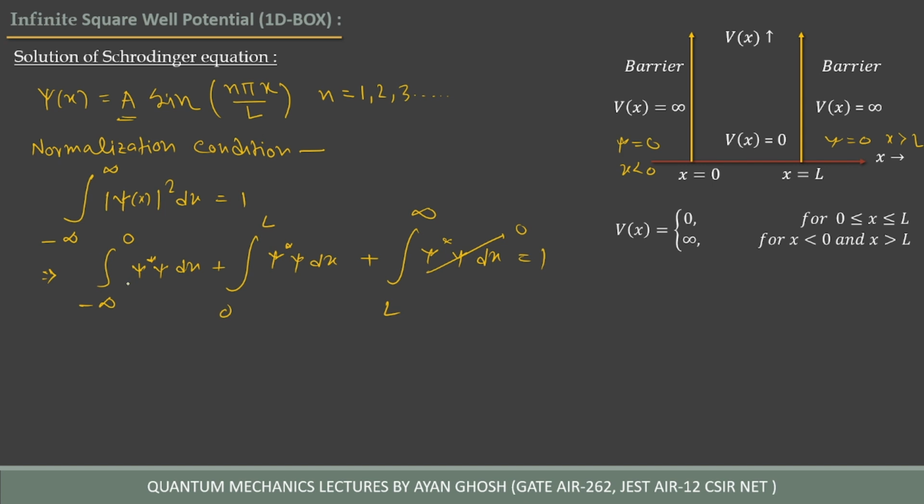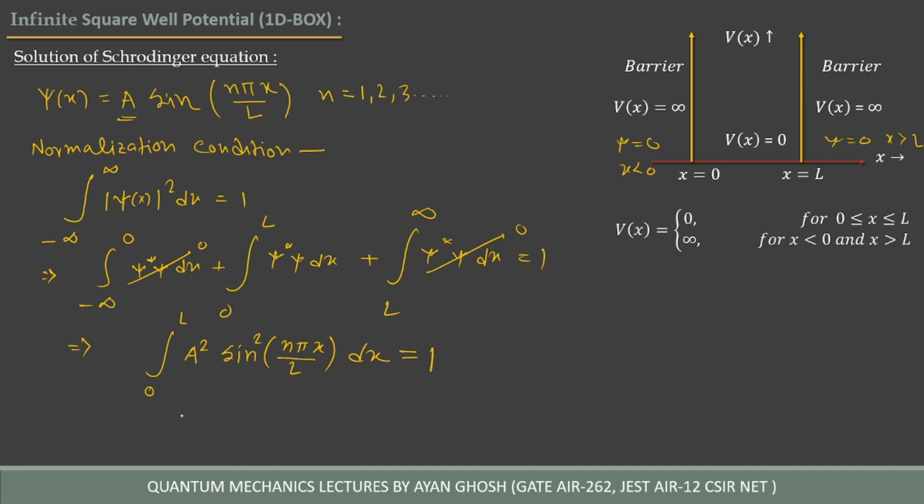This is 0, this is 0. So we are left with the integral over 0 to L of a square sine square n pi x divided by L dx equal to 1.